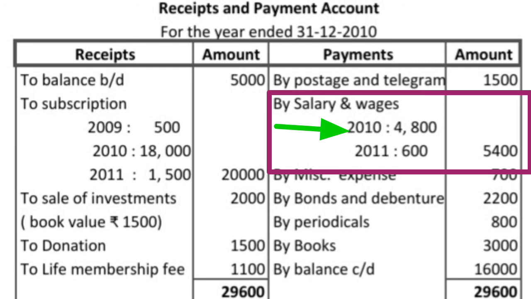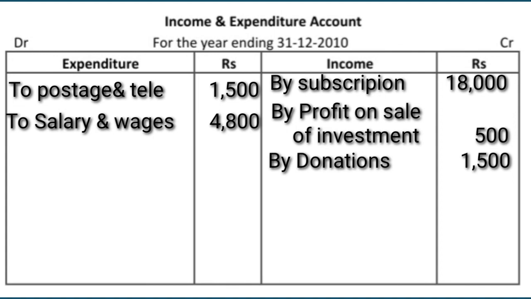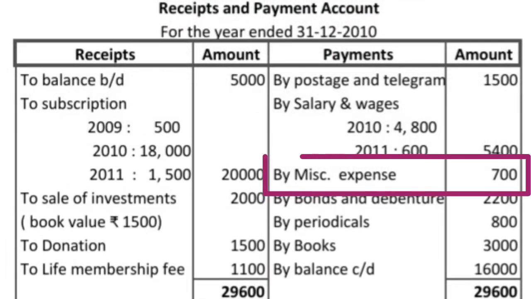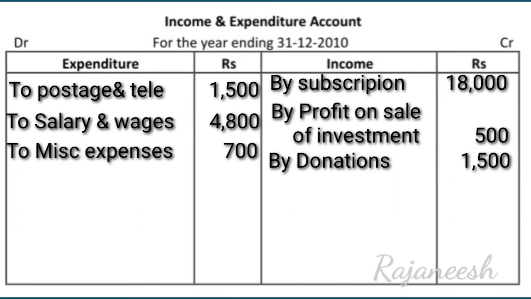So we will take only the 2010 amount 4800, that we will debit in the income and expenditure account to salary and wages rupees 4800. Next, miscellaneous expense rupees 700. That is also an expense. That also we will debit in the income and expenditure account to miscellaneous expense 700.